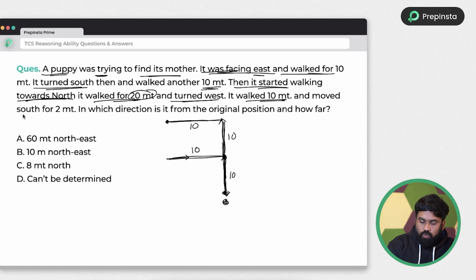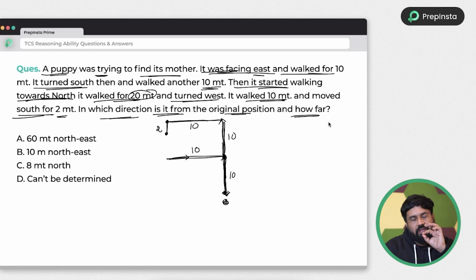And move south 2 meters. So it moved south 2 meters. So it is here right now. In which direction is it from the original position and how far? So guys, this is a very important question. So many people will make wrong assumptions and give wrong answers as well.